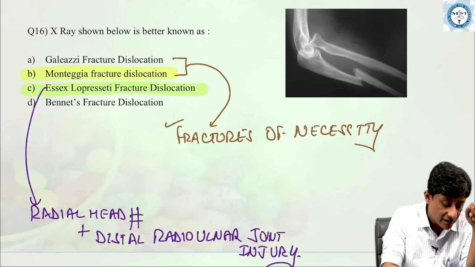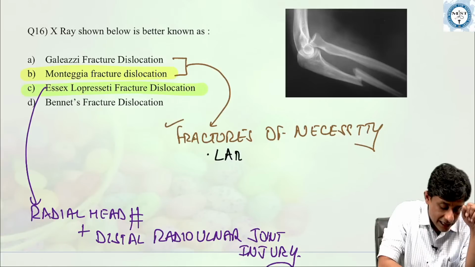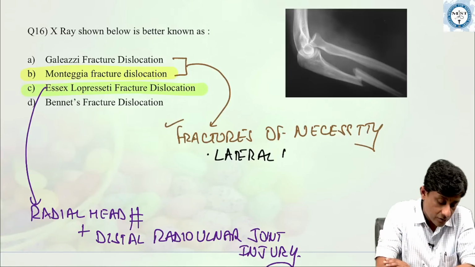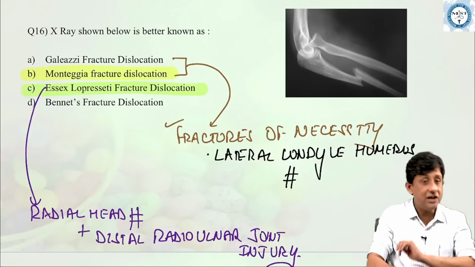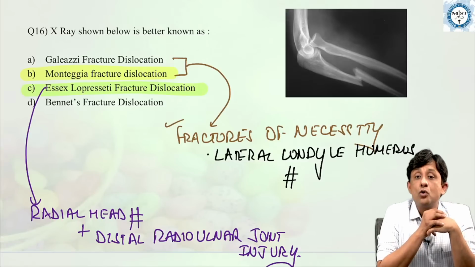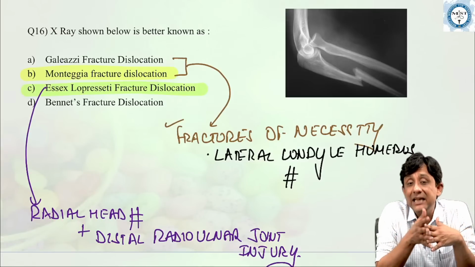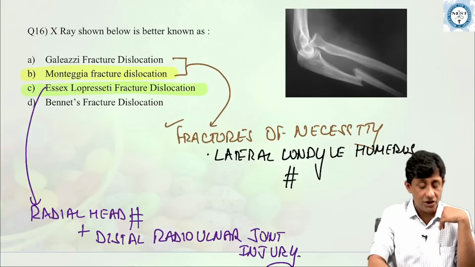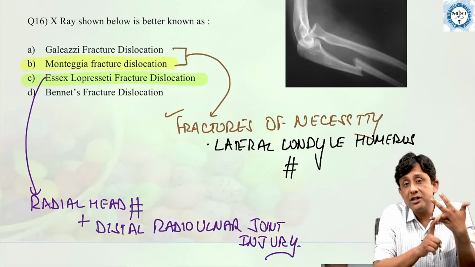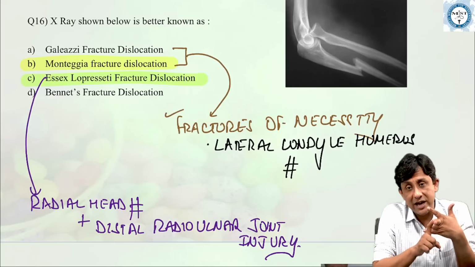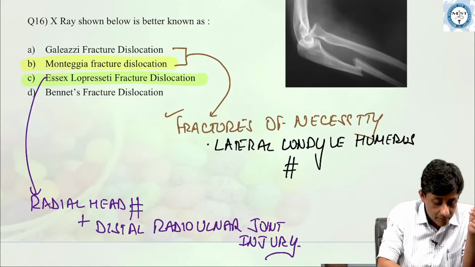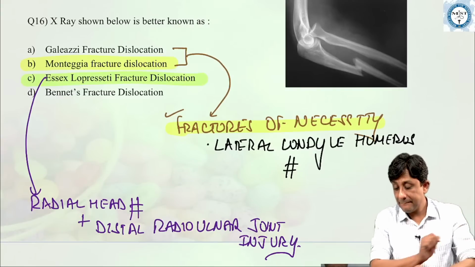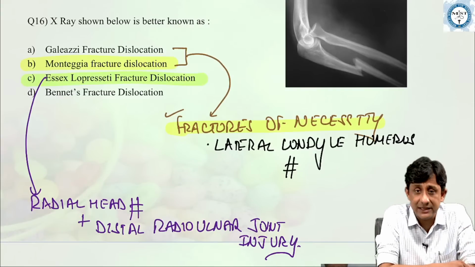There is another fracture here, which is lateral condyle humerus fracture in children. So lateral condyle humerus fracture in children is also called a fracture of necessity. So if fracture of necessity is something you are asked in the examination, please remember these three: Galeazzi fracture dislocation, Monteggia fracture dislocation, and lateral condyle humerus fracture in children. All three are called fractures of necessity.